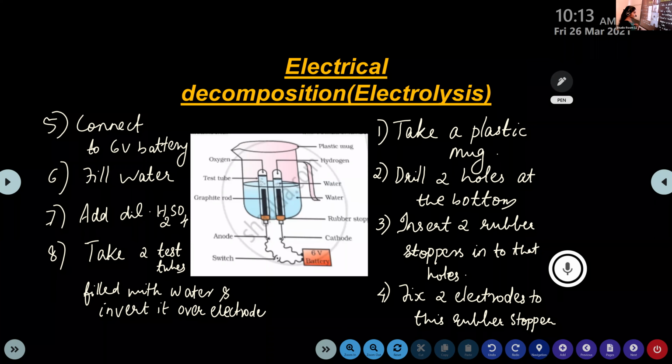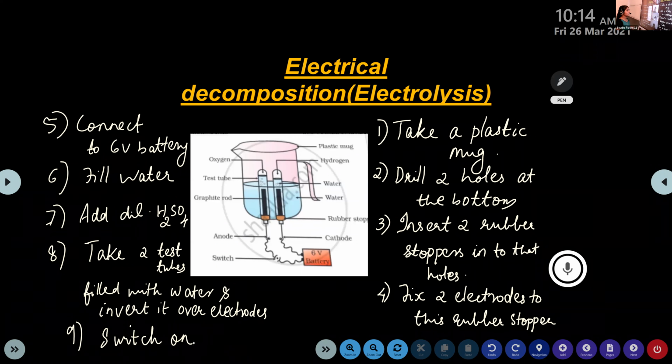Then you can tell me the important step. For the electrical decomposition, electricity is needed. So what's the important step? We just connected, that's okay. Then for electricity, what do we do? Yeah, switch on the current. Okay, so these are the main steps for this electrolysis or electrical decomposition.